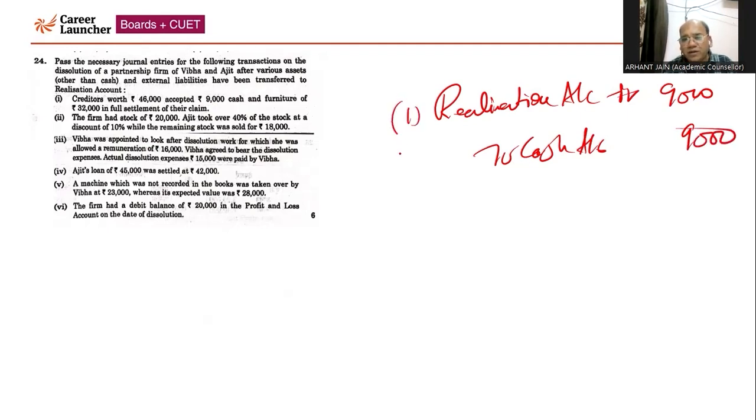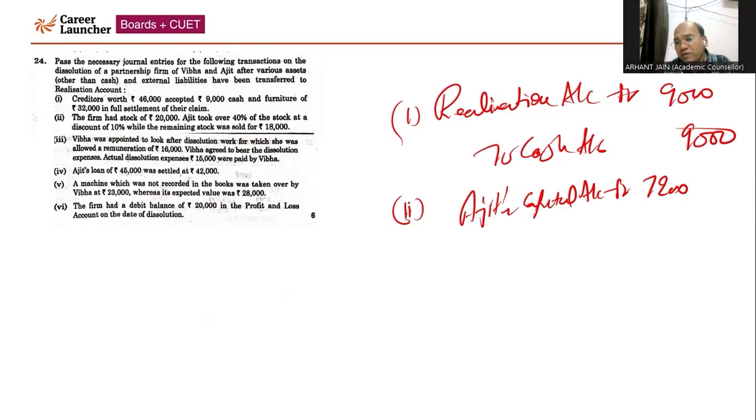This is the first case. Now part 2. The firm has a stock of 20,000. Ajit took over 40% of the stock at a discount of 10%. 40% of the stock means 8,000 and 10% discount is 800. So the firm will debit Ajit's capital, that is 8,000 minus 800, that is 7,200. The firm has also sold the remaining stock for rupees 18,000. So bank account or cash account. If you are writing cash account, in every entry you will pass cash account whenever you are getting cash or paying cash. So 18,000 to realization account.